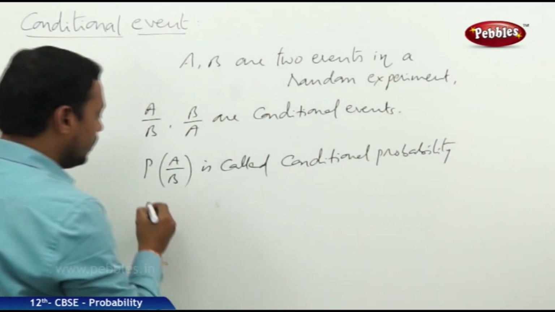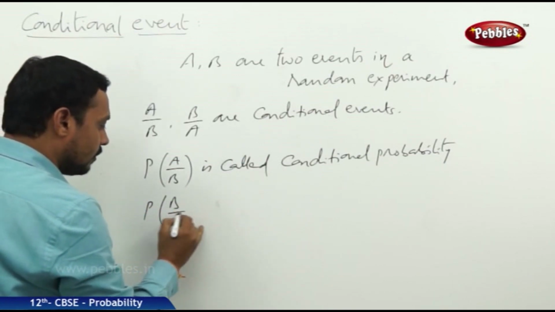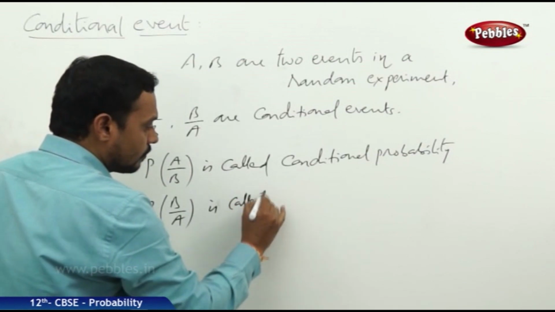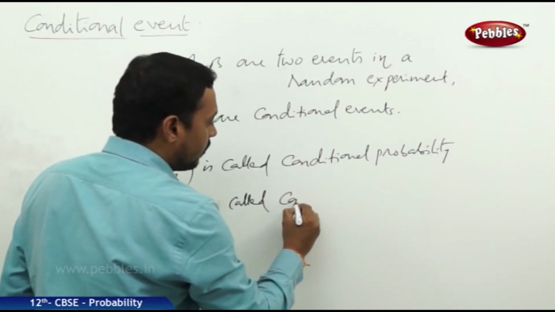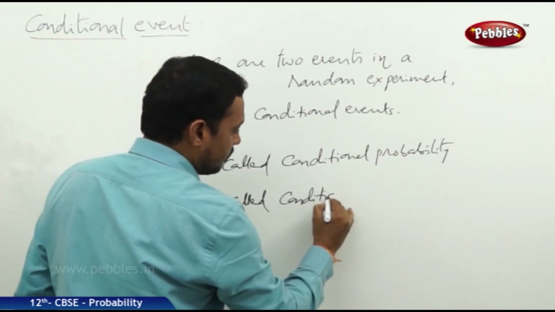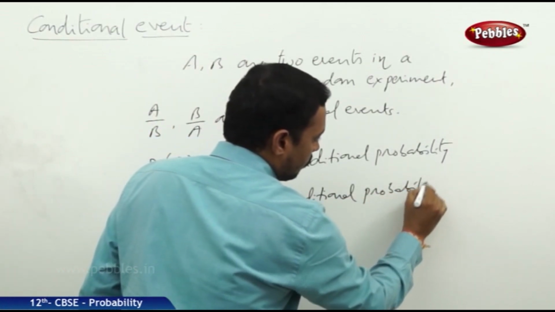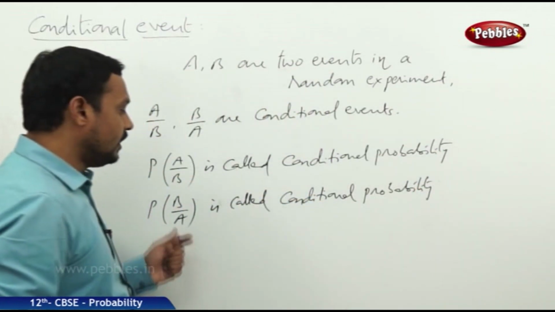And P of B by A is also called the conditional probability of the event B by A.